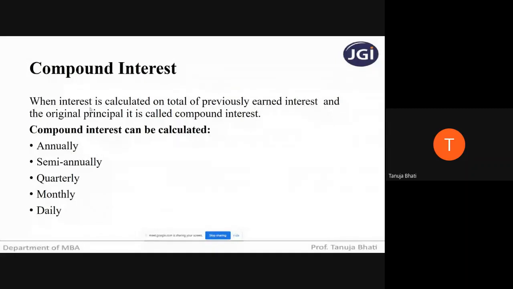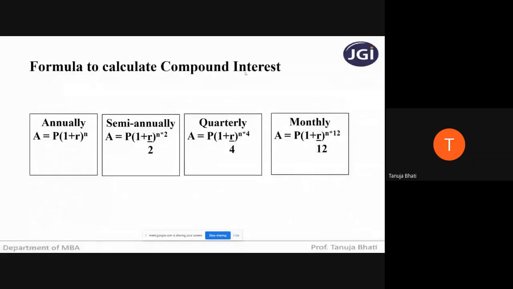Now, what is the method to calculate compound interest? There is a formula for calculating compound interest. How does the bank calculate compound interest annually? A, as I've already told you, denotes the future value. Suppose at year 0, you're depositing money on compound interest. After 1 year, what is the amount that you're going to receive? A is nothing but P in the bracket 1 plus R, raised to N.